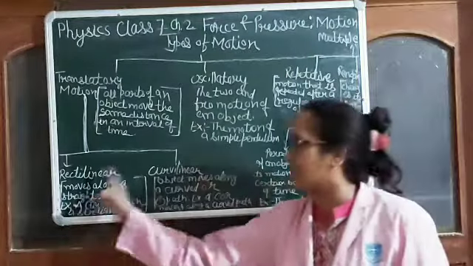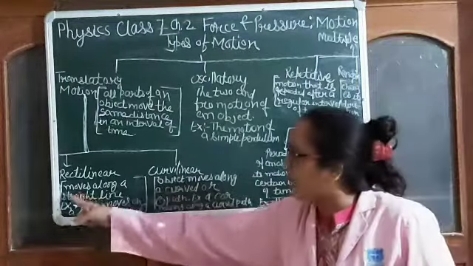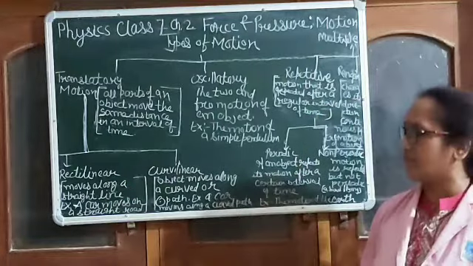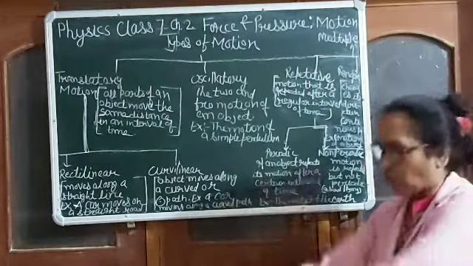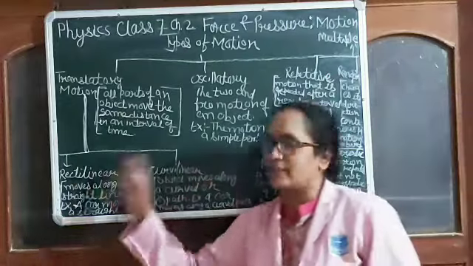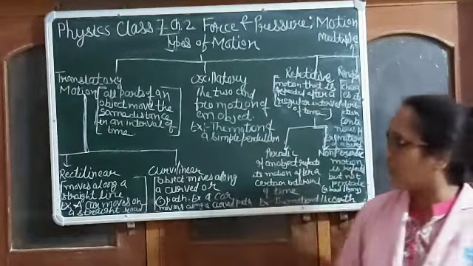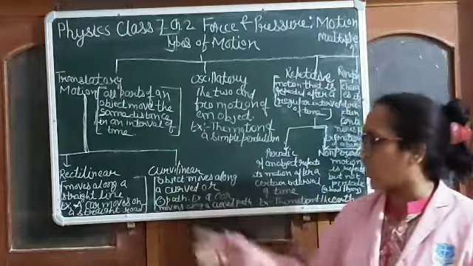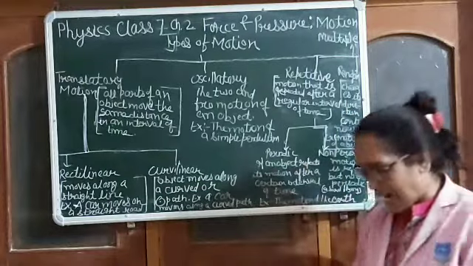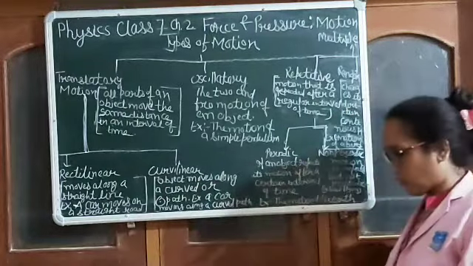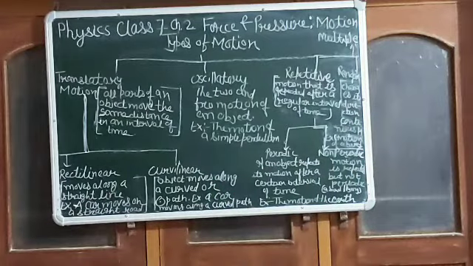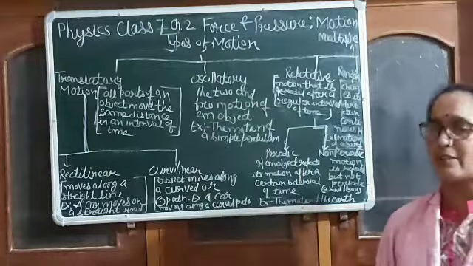Now, what is rectilinear motion? When the object moves along a straight line, it is called rectilinear motion. Example: a car moves on a straight road. I am also moving on a straight road. So it is called rectilinear motion.